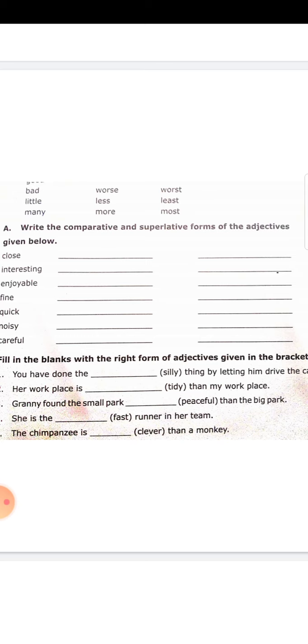Most of the time we add er as a suffix to the adjective to make it a comparative degree. Most of the time we add the suffix est to make an adjective a superlative form. If the words are multisyllabic, we add more to the comparative degree and most to the superlative degree. Clear, children?